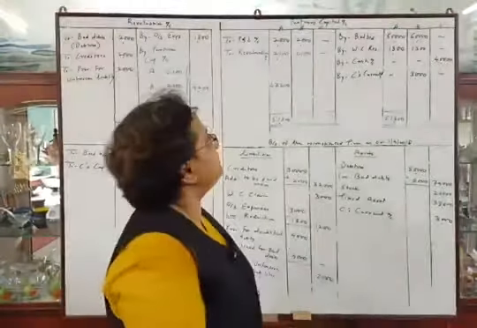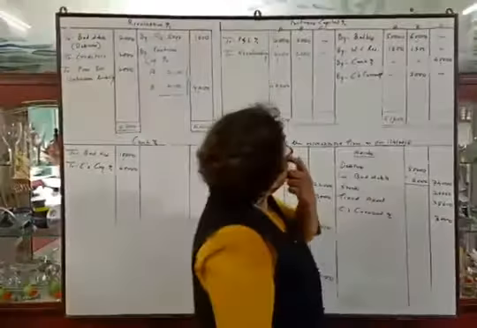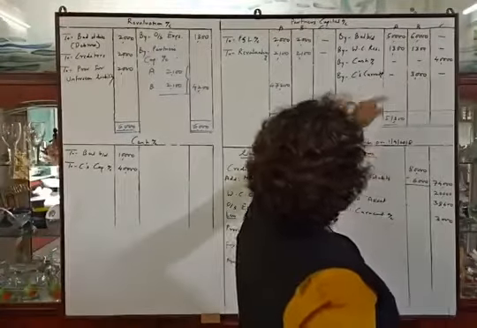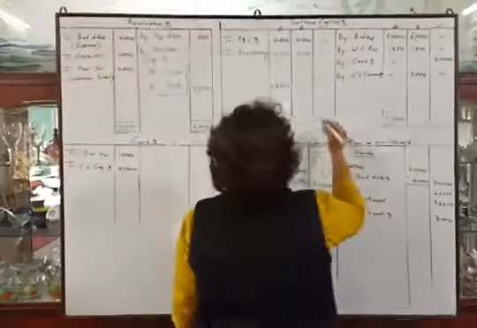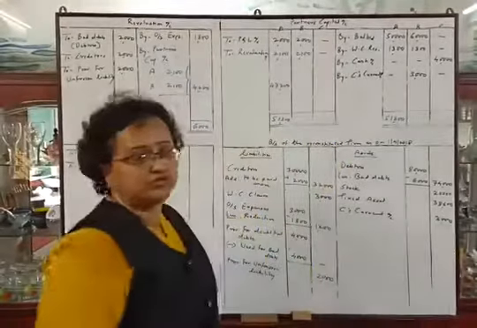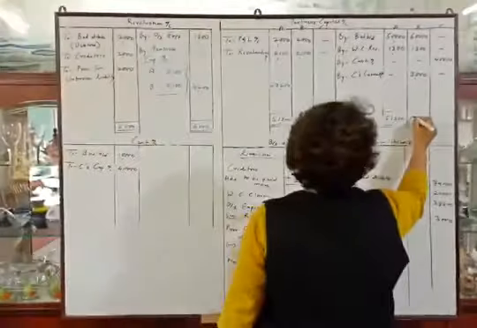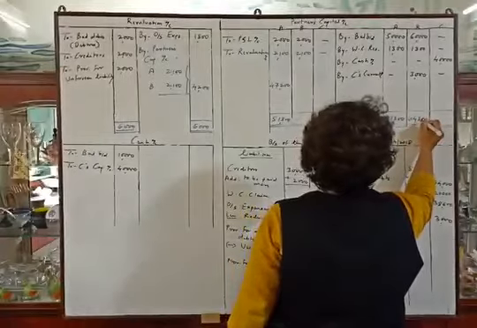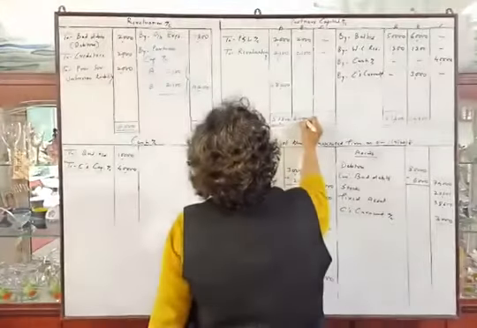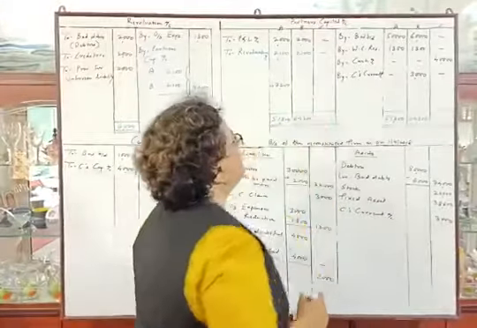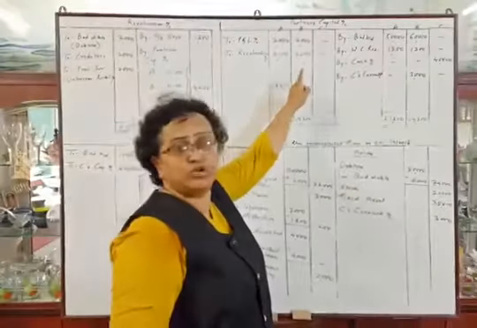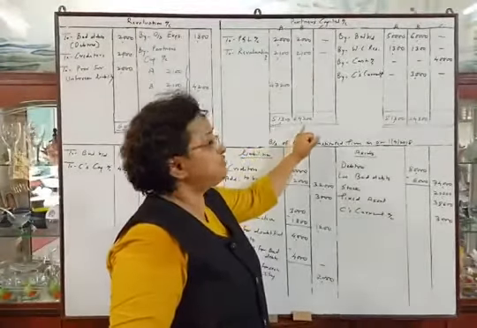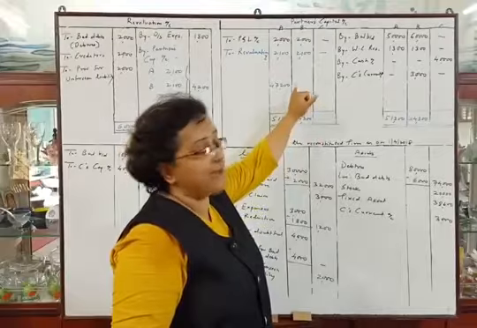Now the partner B, credit total is 64,300 and debit total is 4,100. So 64,300. We will deduct the debit total 4,100 from 64,300 so that we can get the balance.